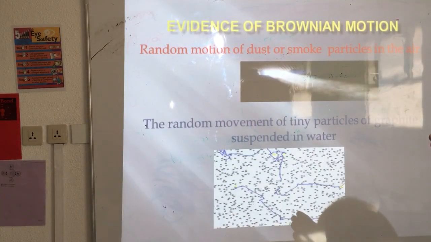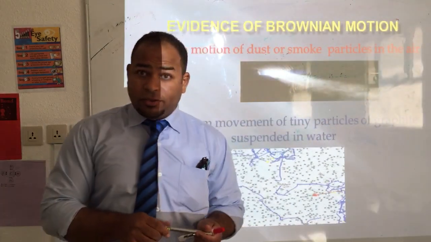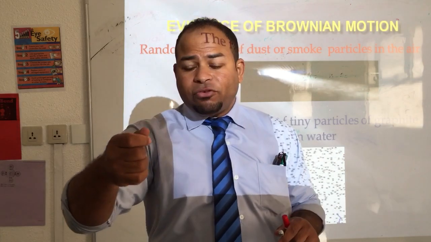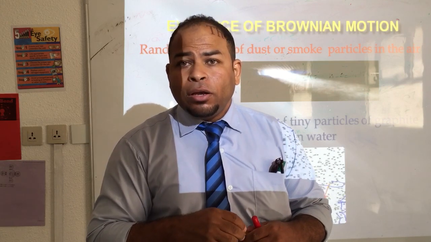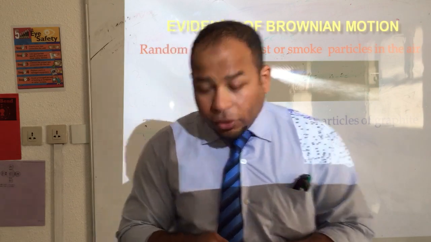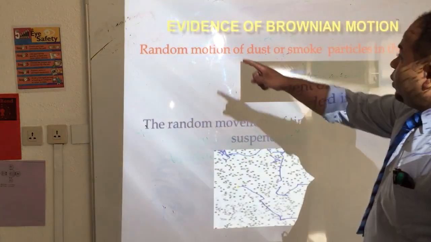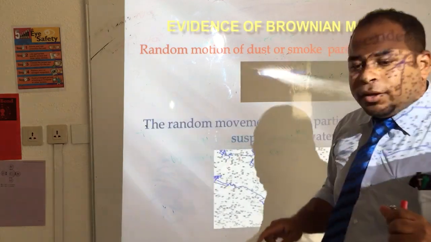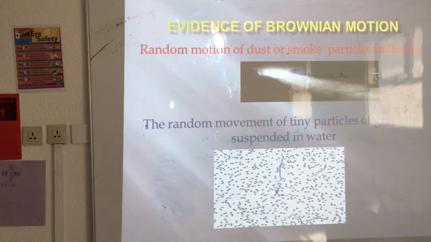Brownian motion. The random movement of tiny particles of graphite suspended in water. You know graphite? Graphite is black. Bring a piece of graphite, break it into small pieces and put these pieces inside the water. You will see Brownian motion. So the evidence I have for Brownian motion: number one, random motion of dust or smoke particles in the air. Number two, the random movement of tiny particles of graphite suspended in water.